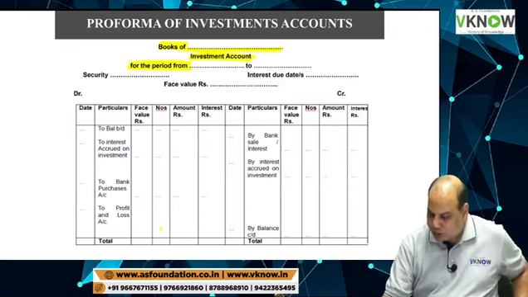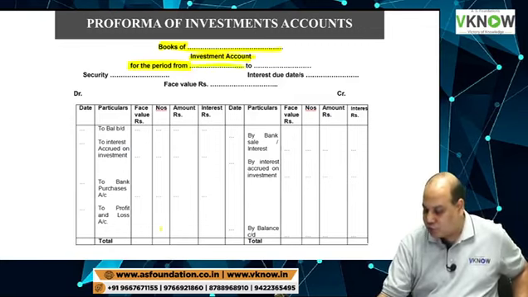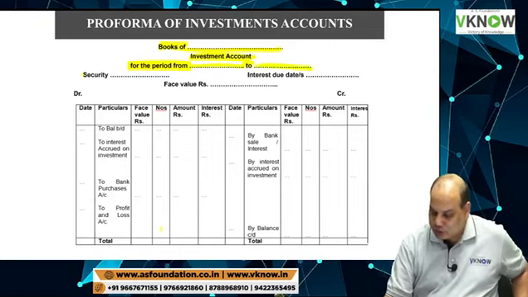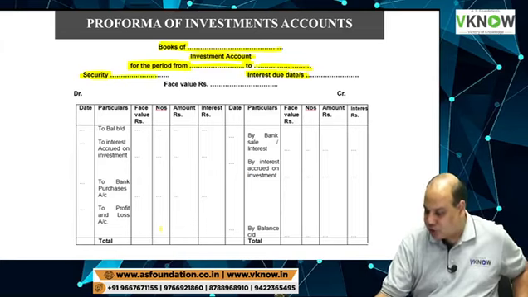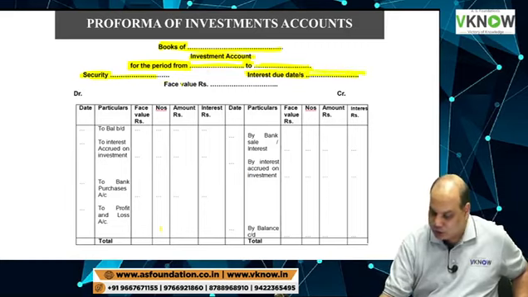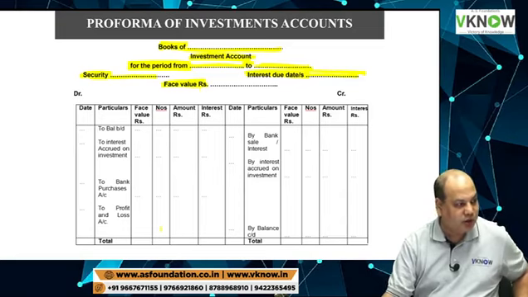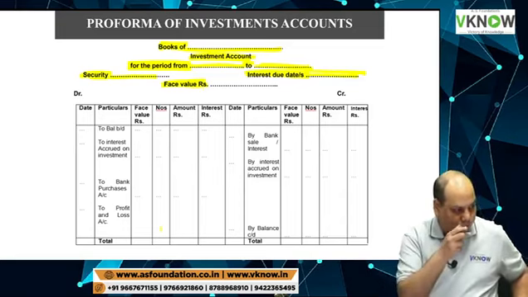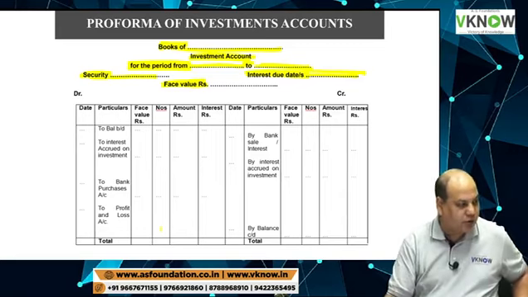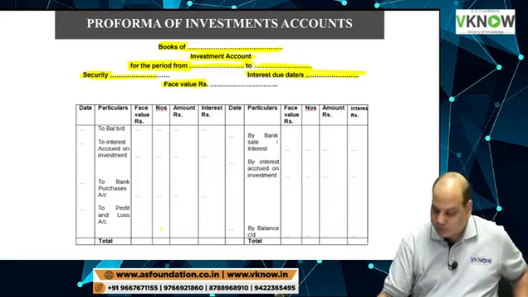For the period from, you will write the opening date and last date of the year. Then you will mention the name of the security, the interest due date such as 30th June or 31st March, and the face value. These are some basic information you have to mention here.